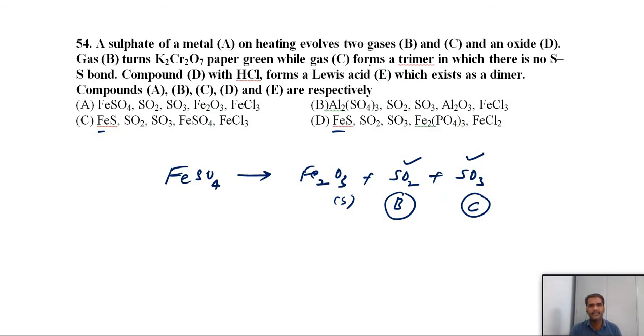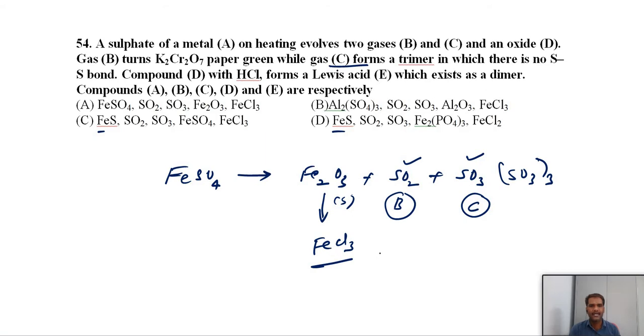Next, gas C forms a trimer. We know that SO3 can form the gamma form, S3O9, SO3 cyclic trimer. There is no S-S bond. Compound D with HCl, this ferric oxide, if you treat with HCl, you will get ferric chloride. This ferric chloride generally exists as a dimer.